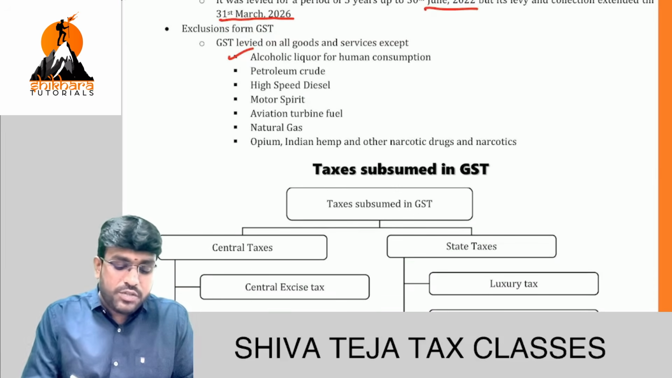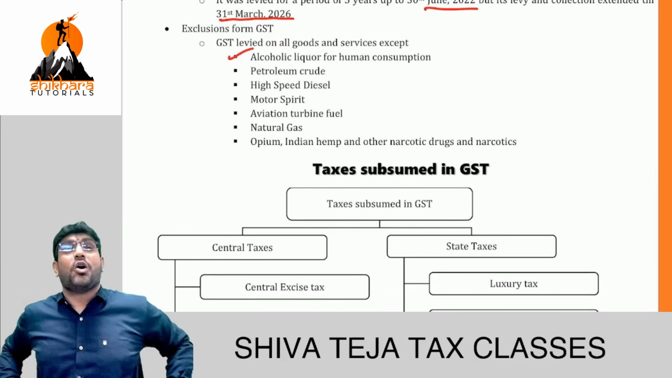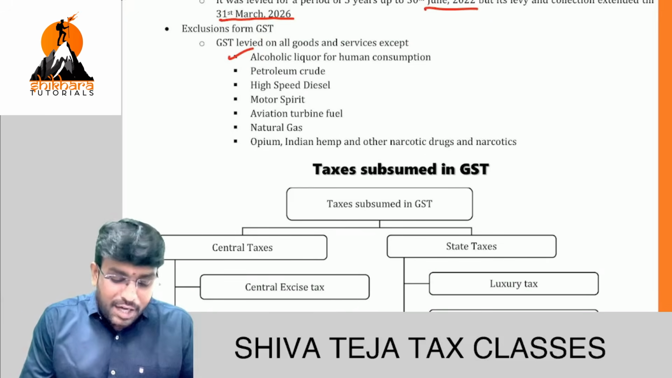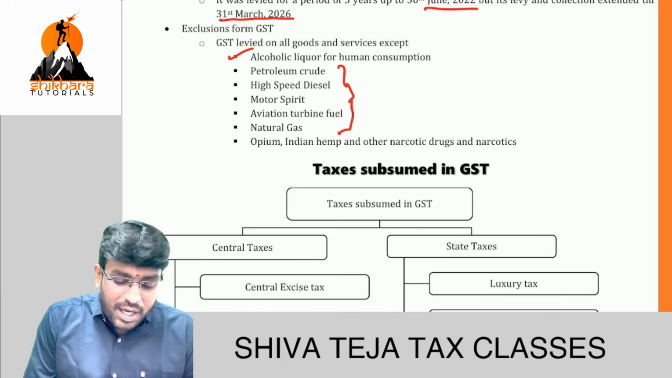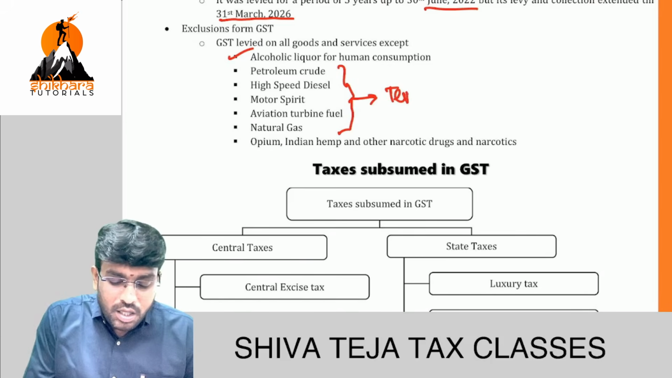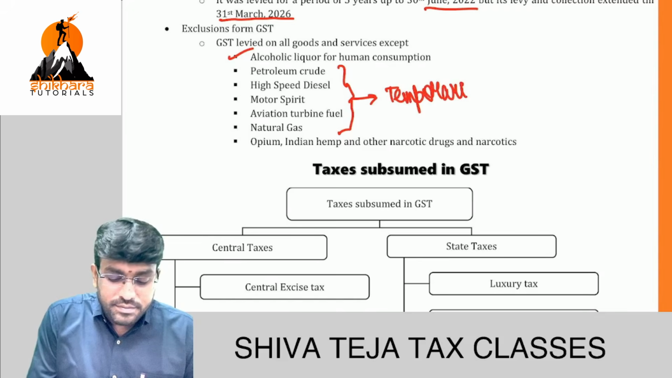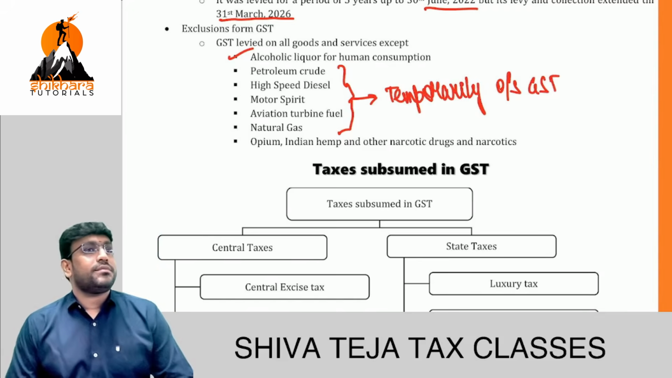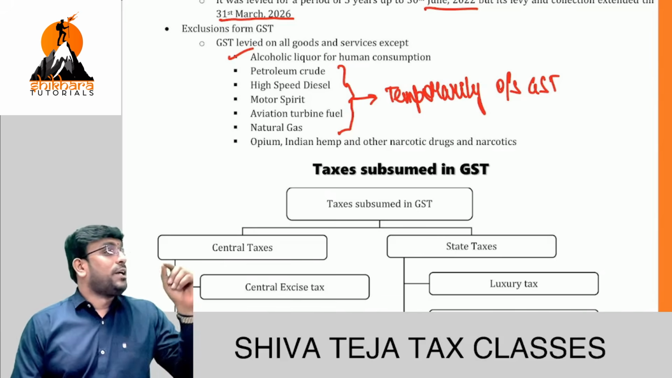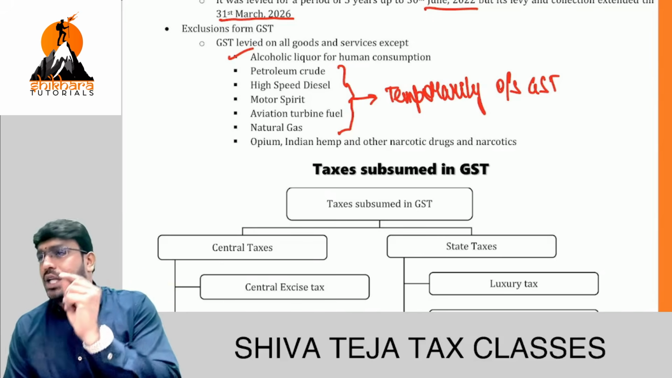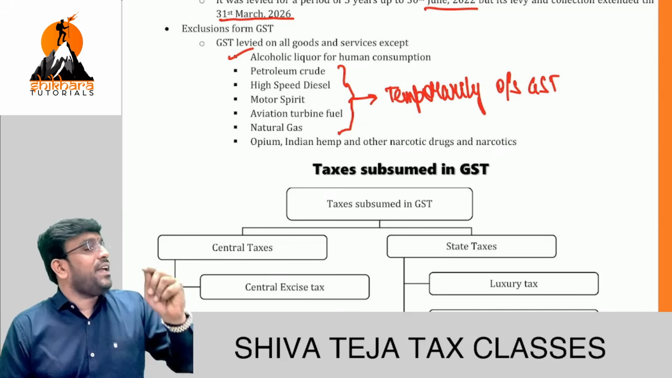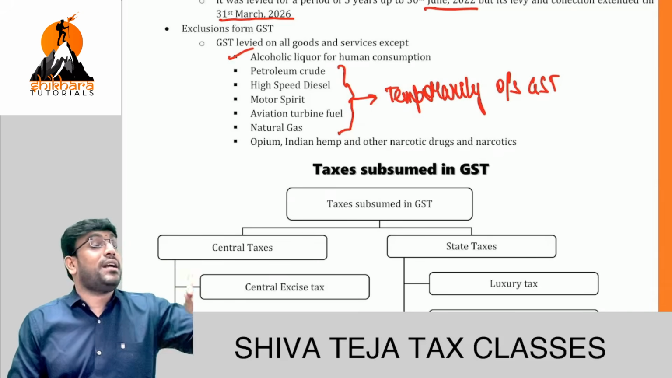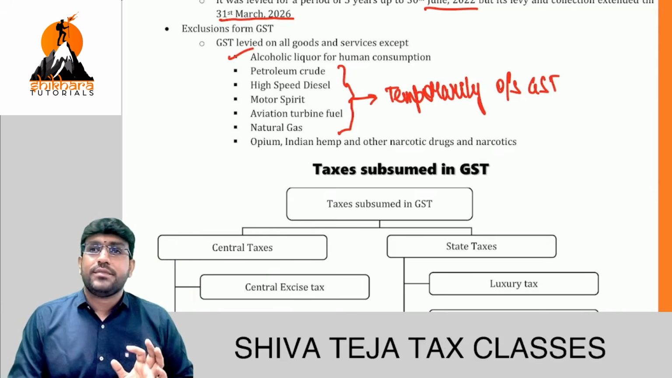Exclusion from GST. First, GST is a tax on supply of all goods or services or both, except. And there are 5 petroleum products which are temporarily kept out. What are those 5? Petroleum crude, high-speed diesel, motor spirit, natural gas, and aviation turbine fuel. These are the 5 petroleum products which have been temporarily kept outside GST. Are we clear with that?